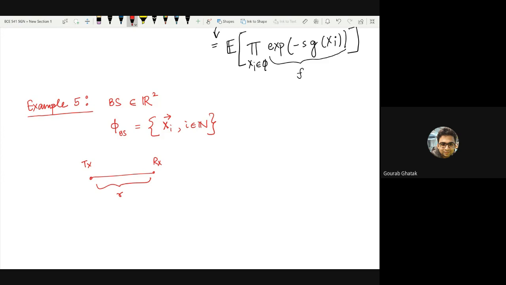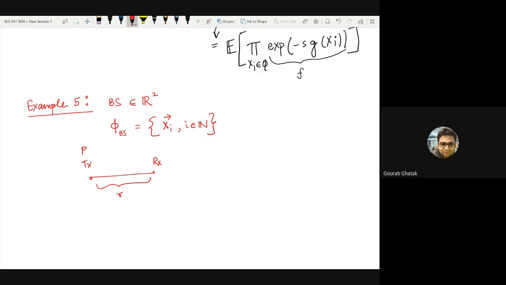Anyone? So let's start with undergrads first, because I know that they have done fields and waves. So is there anyone? So I see Badri there. Badri, suppose you are transmitting with a power of P. What would be the power received at this point Rx? I don't recall the exact expression, but it will attenuate by r square. Right? And why do you think that is? Because of that term. Okay, I need to brush up.